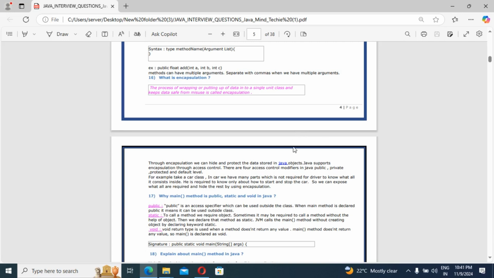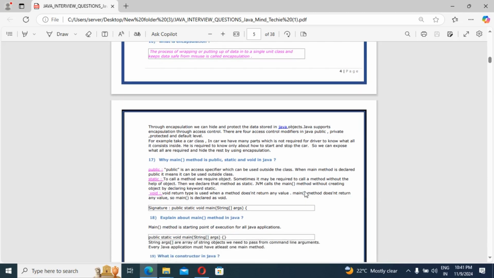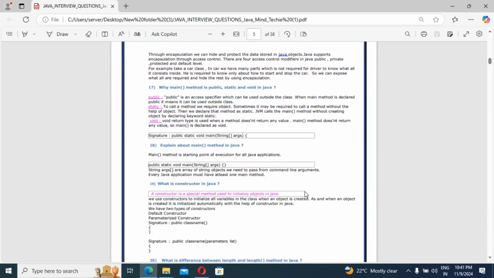The next question, why is the main method public, static and void? Because so many candidates don't know. They are going to use public static void main, but they don't know why we are going to use it. So let's see one by one. I will explain all the keywords here.